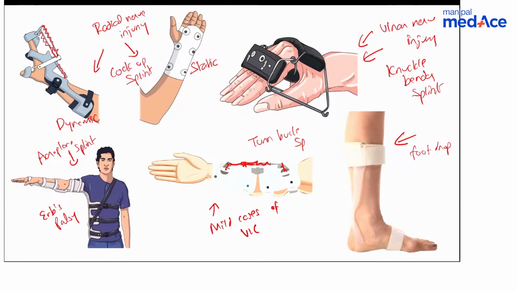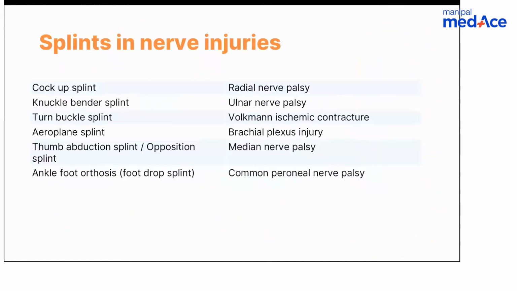We can call this a foot drop splint or an ankle foot orthosis, AFO, because it's including the ankle and foot, or it is also called a toe raising splint. Toe raising splint. Three names it has: ankle foot orthosis, foot drop splint, and toe raising splint. So these are all the splints that I want you to remember.